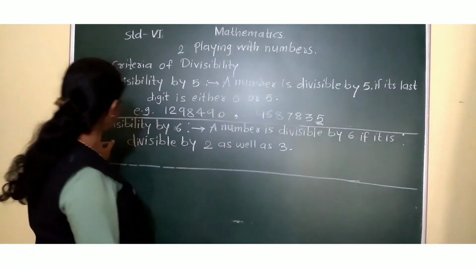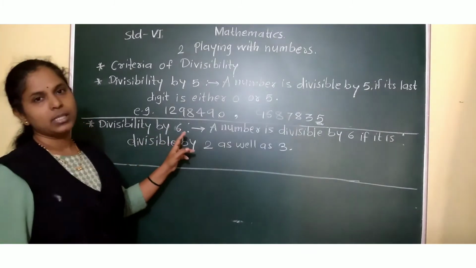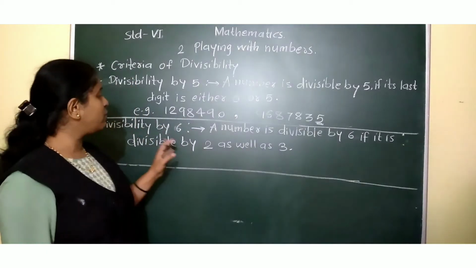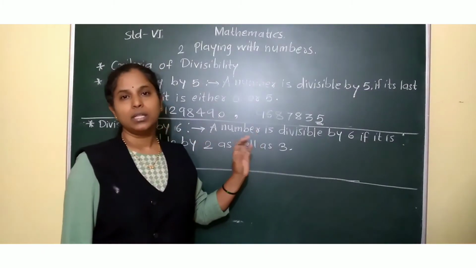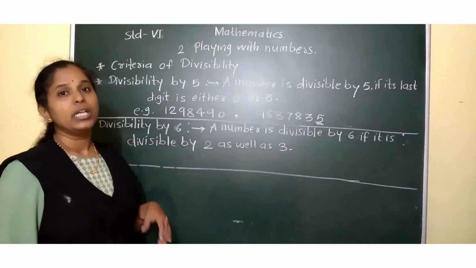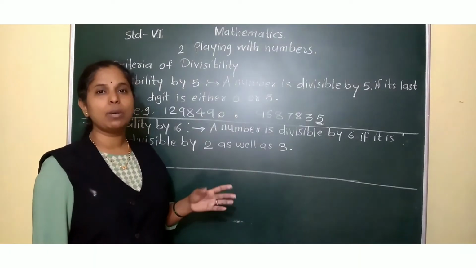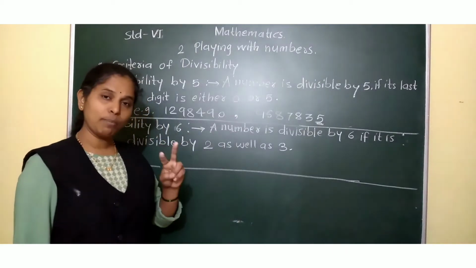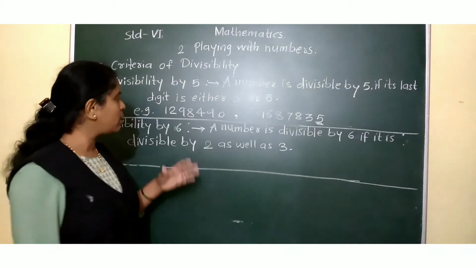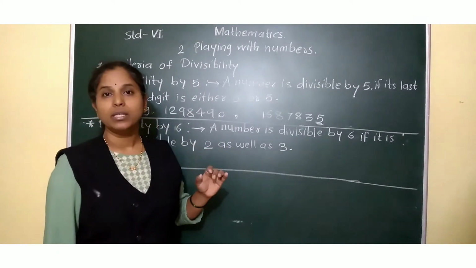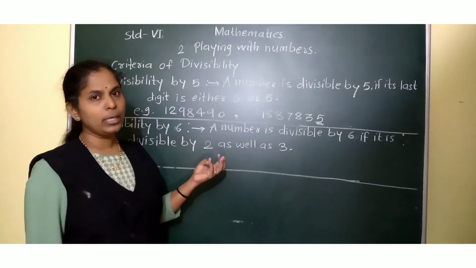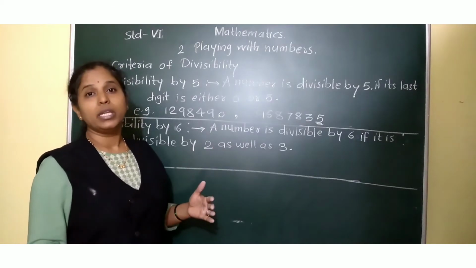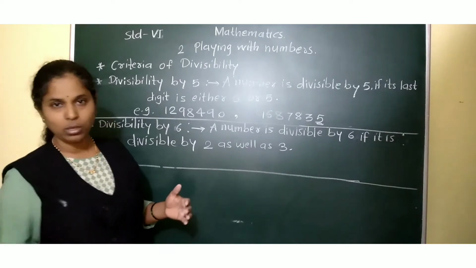Okay. Now next is divisibility by 6. A number is divisible by 6 if it is divisible by 2 as well as 3. Means if a given number is divisible by 2 and also by 3, then yes, the given number is also divisible by 6. Now we know the divisibility tests for 2 and for 3. By using them we can find out whether the number is divisible by both 2 and 3 or not.